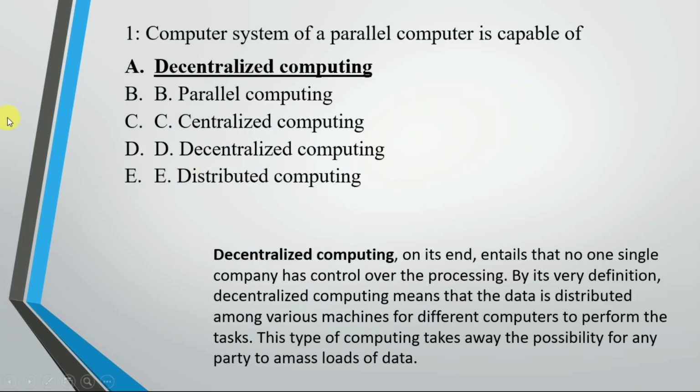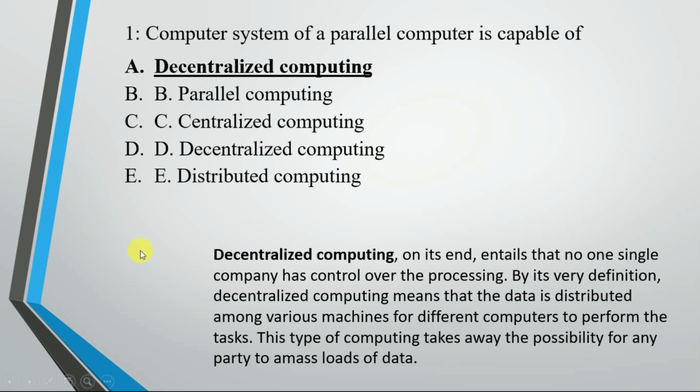Firstly we have a question: a computer system of parallel computer is capable of. Options are decentralized computing, parallel computing, centralized computing, decentralized computing. The answer is decentralized computing, because here we are discussing parallel computing. How can we perform parallel computing? If we have the system distributed over various systems, we can spread our computing over different computers. So that is decentralized computing.